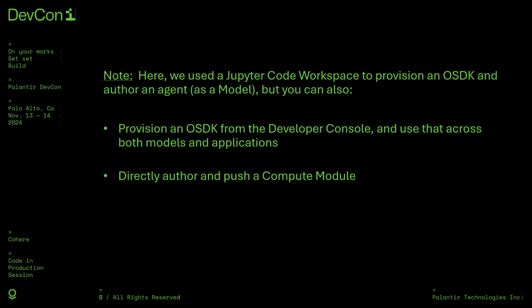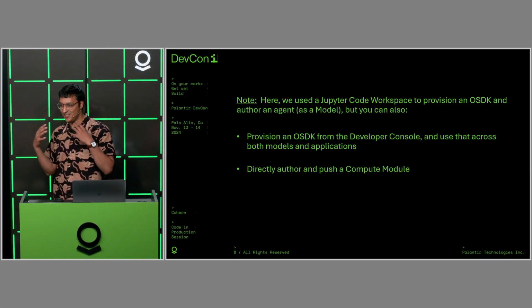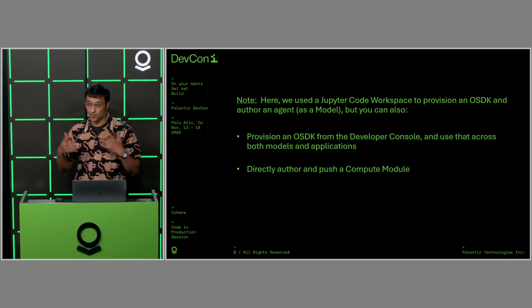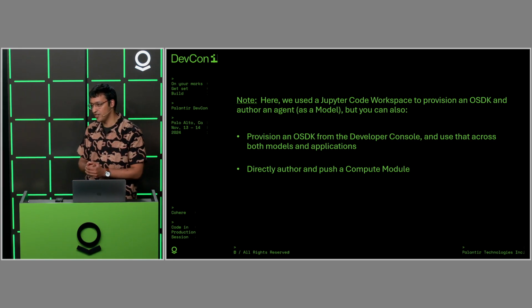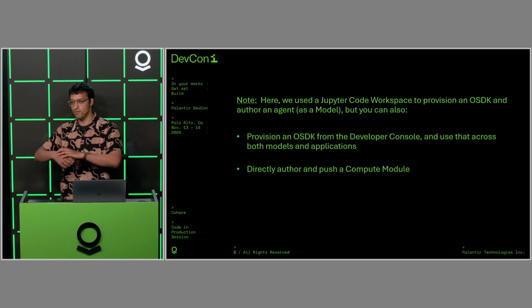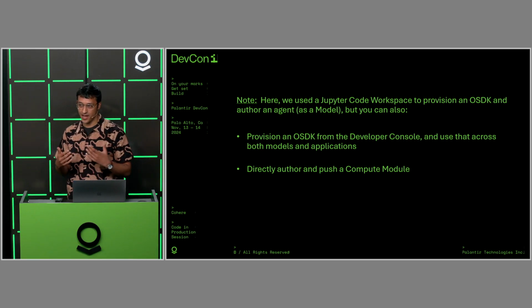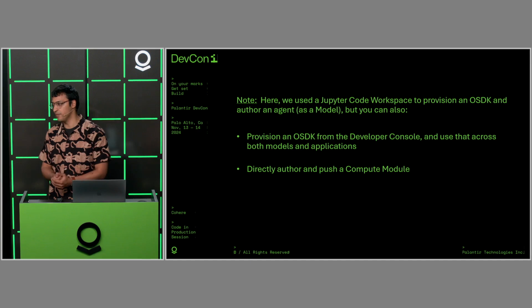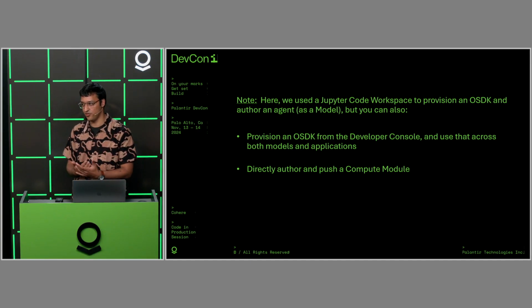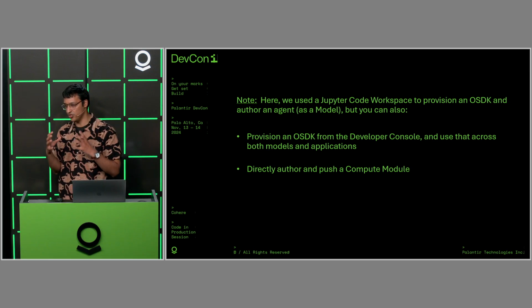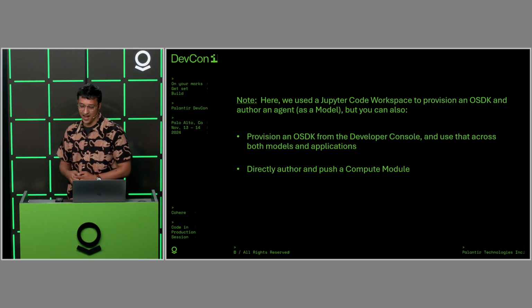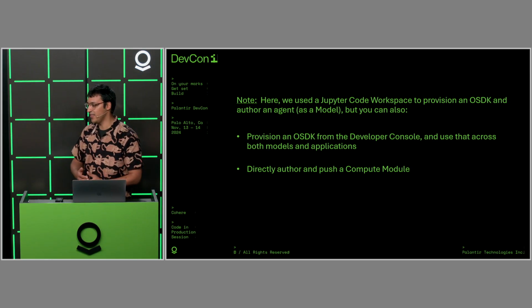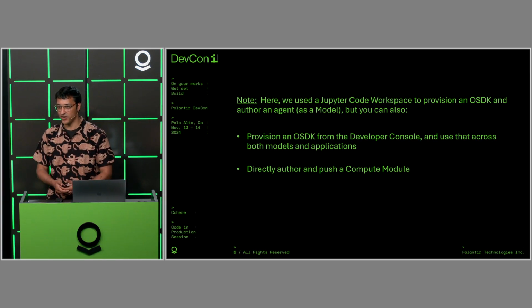One thing I'll call out, again, we use Jupyter here, and we created an OSDK from inside of Jupyter. You can, in the same way, provision an OSDK from the developer console like you would from a regular application. That lets you use the OSDK across multiple different Gen AI projects or share things with an application. You can, of course, directly author and push a compute module if you want. It's the same infrastructure no matter what, but ultimately it's about creating an application scope using the Ontology SDK and then really going wild with it and then being able to use it within the boundaries of the platform.